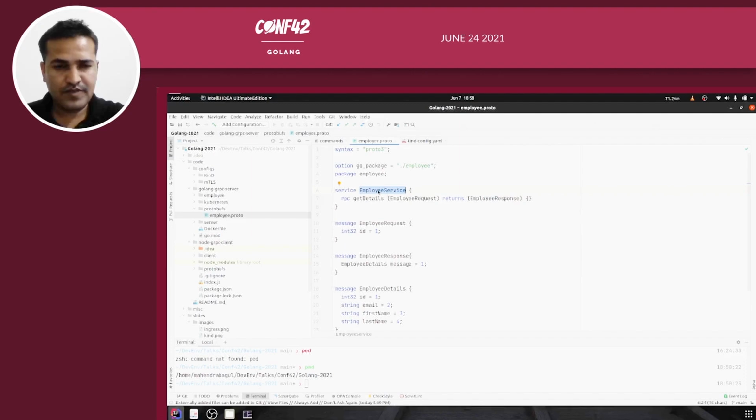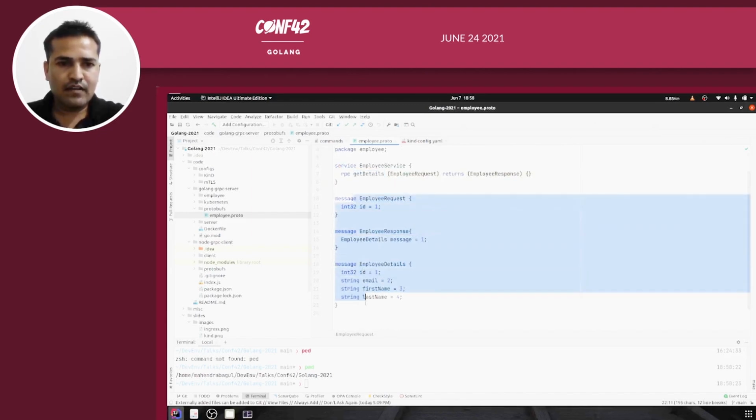This service will have all the RPC methods in it. GetDetails is one of the RPC methods which I have used in this demo, and then there are messages as well. So EmployeeRequest has just one field called ID. Whenever a client tries to access an employee by ID, the request needs to be formed this way, and the response will be of this type. EmployeeResponse has a nested message, EmployeeDetails, and the EmployeeDetails message has these four fields: ID, email, first name, last name.